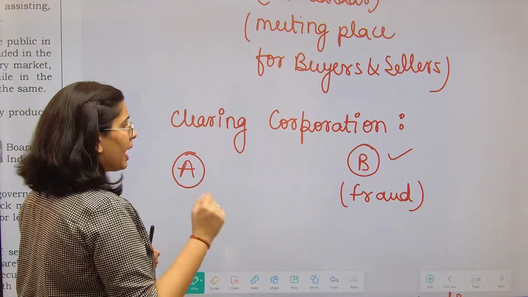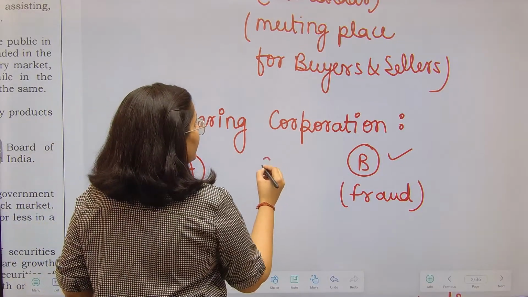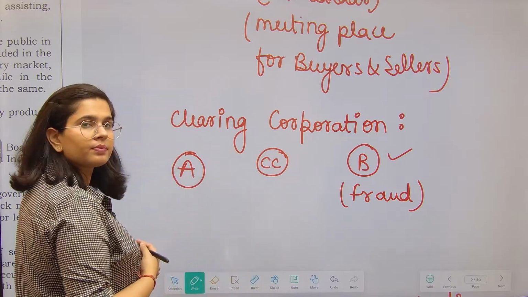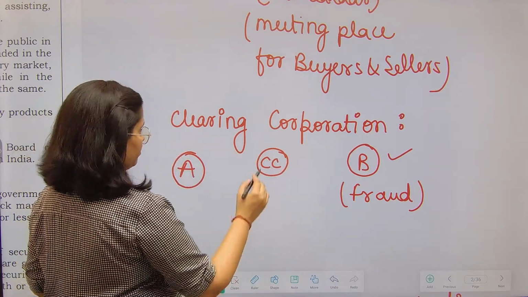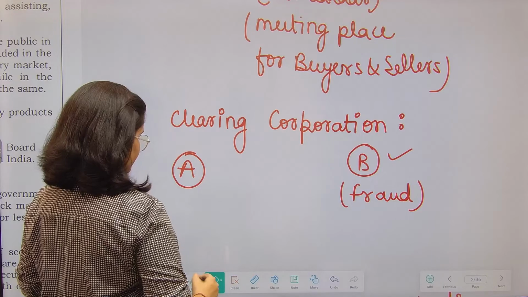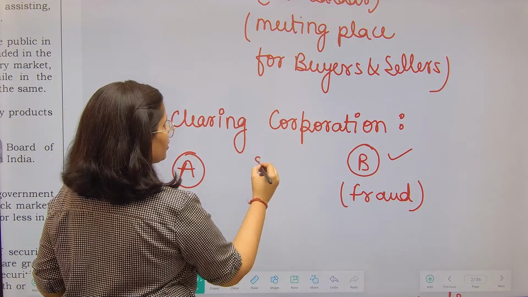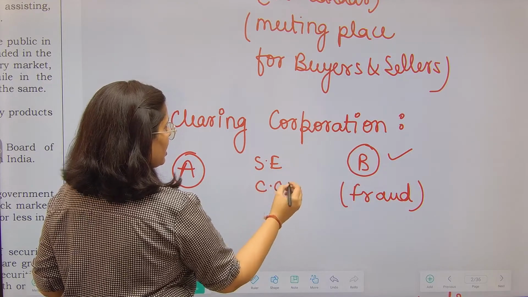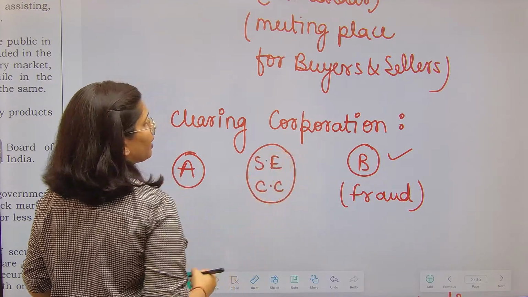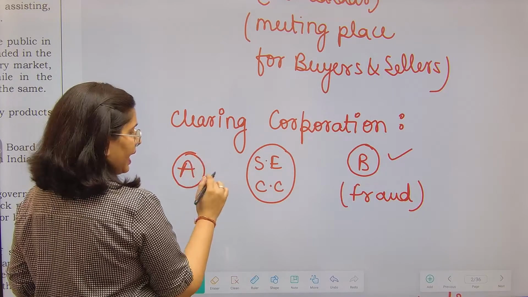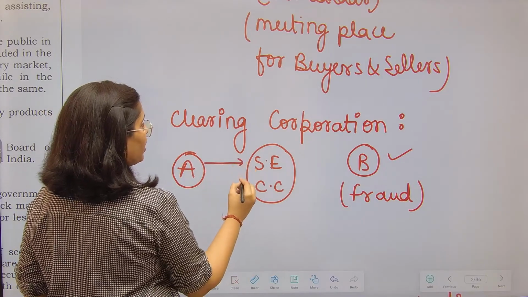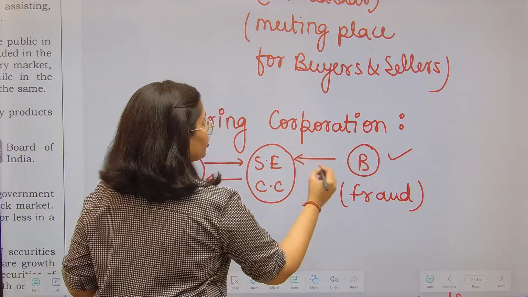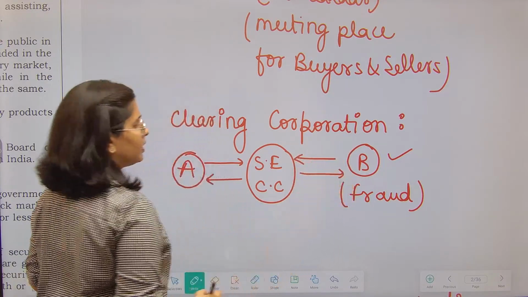What do I mean to say? I mean to say, clearing corporation acts in between, okay? Or understand it like this. The stock exchange and clearing corporation are a middle party. So this person A is actually doing the contract with these, and this person B is actually doing the contract with these.